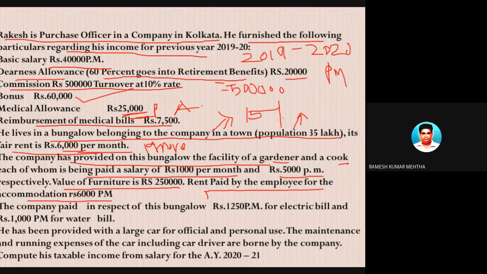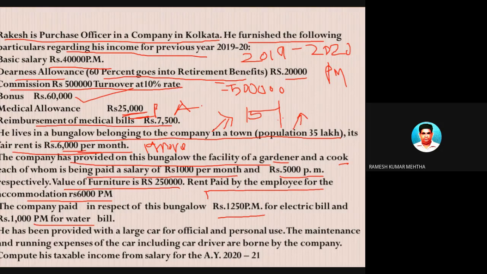The company paid in respect of this bungalow 1,250 of electricity bill and 1,000 rupees of water bill of Mr. Ramesh Kumar Mehta, who is the employee. Whose electricity bill and water bill is it? Ramesh Kumar Mehta's. And who is paying? The employer is paying.